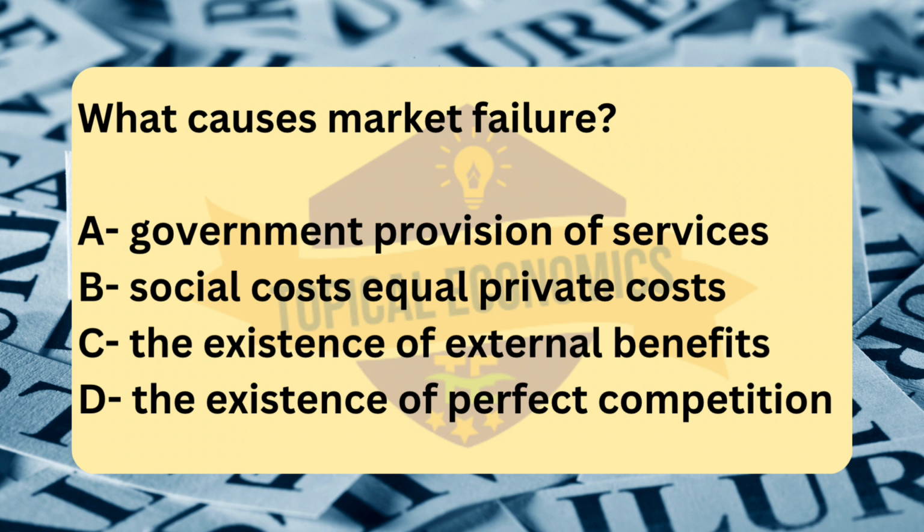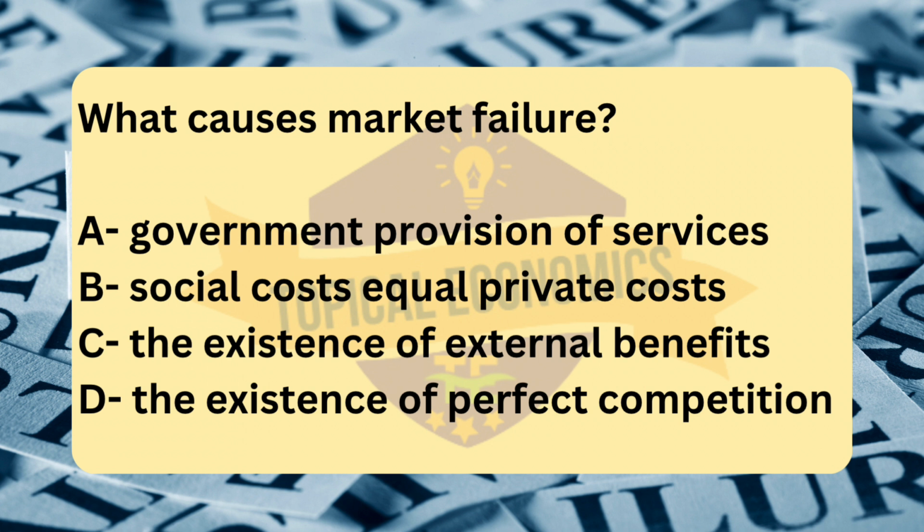However, because individuals do not receive compensation for these external benefits, they may underconsume the good or service, leading to market failure. In the case of positive externalities, the market does not allocate enough resources to the production of the good or service, resulting in underproduction and underconsumption compared to the socially optimal level. Government intervention, e.g., subsidies or regulation, may be required to correct the market failure and ensure that the good is produced in sufficient quantities to maximize social welfare.